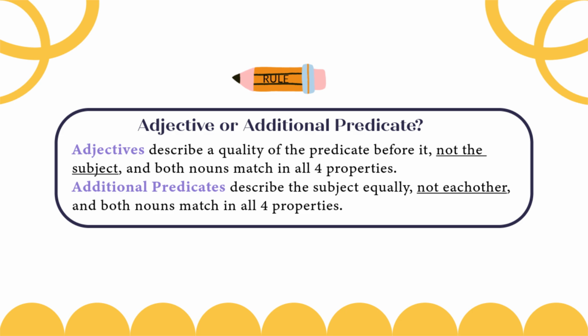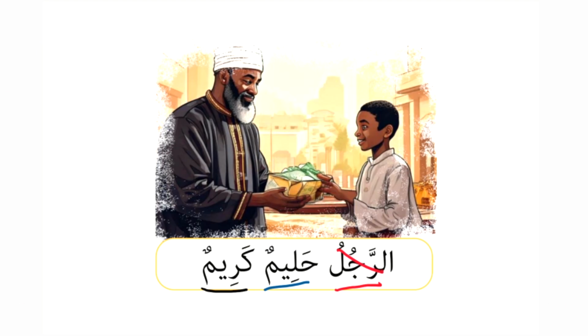And the man being forbearing, both qualities describing the mubtada equally. We can also take out ar-rajulu and say inna ar-rajula halimun karimun. So using either of these two formats, we can form a mubtada. But of course, the difference between the two is that inna is used for emphasis.